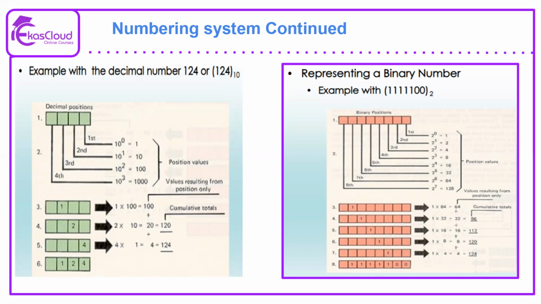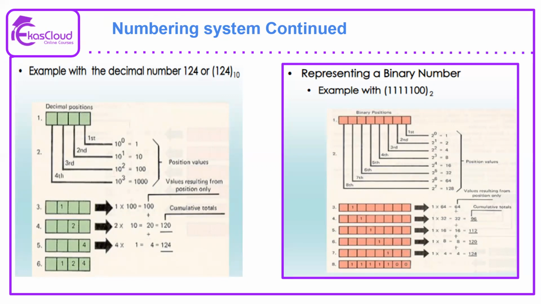Similarly, we're going to convert this decimal value 124 into binary. As you can see on the picture, the binary notation can be an 8-bit representation, starting from the least significant bit, which is the first one, 2 to the power of 0, to the most significant bit, which is 2 to the power of 7.